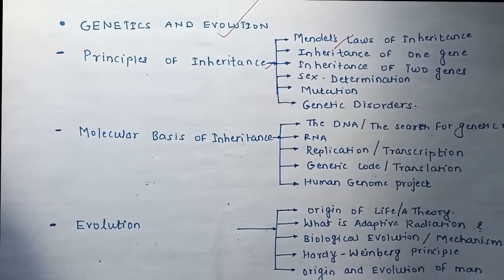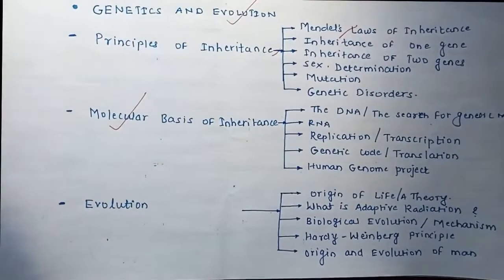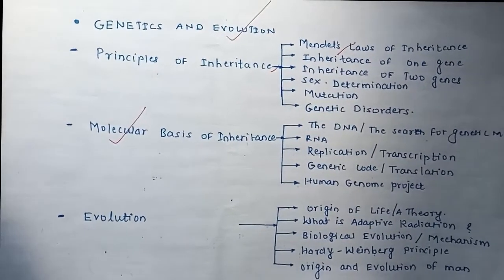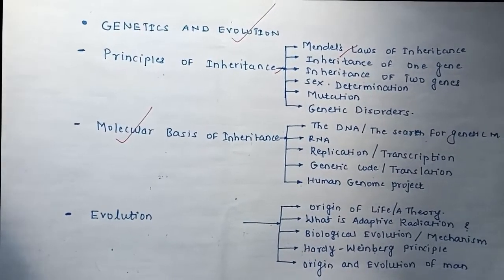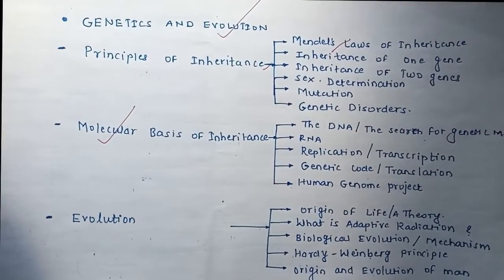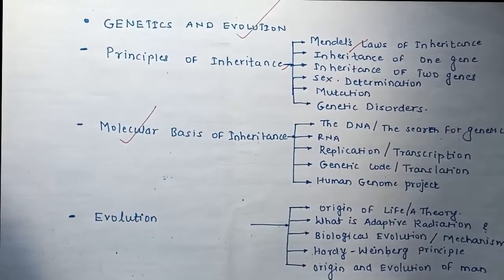If we go to the molecular basis of inheritance, the name itself says molecular. Remember, molecules here mean biomolecules, and biomolecules means nucleic acids, that is nothing but DNA and RNA, deoxyribonucleic acid and ribonucleic acid.